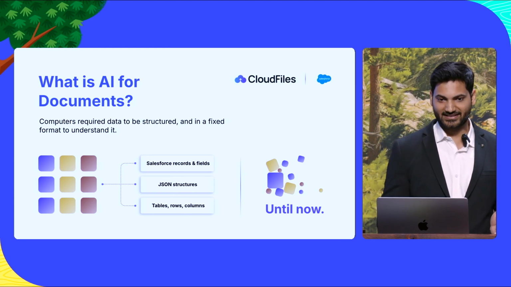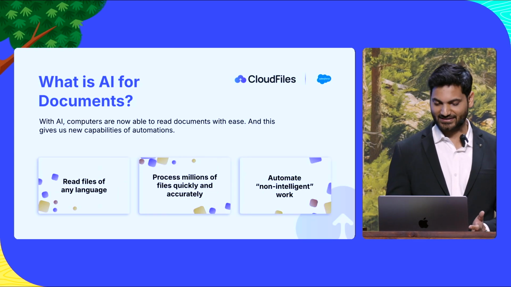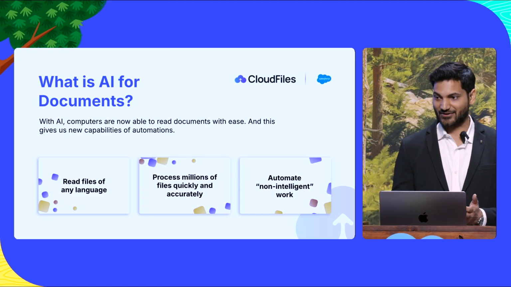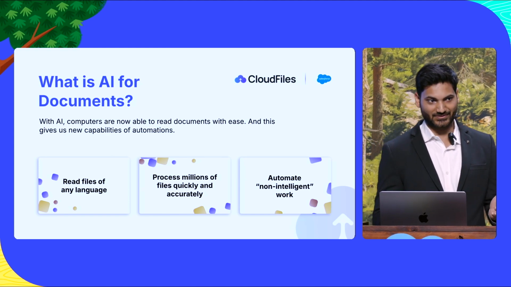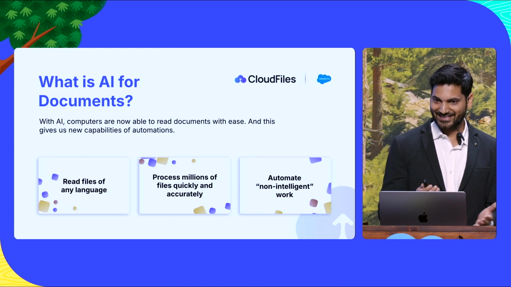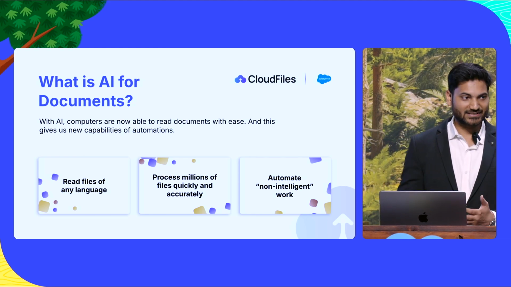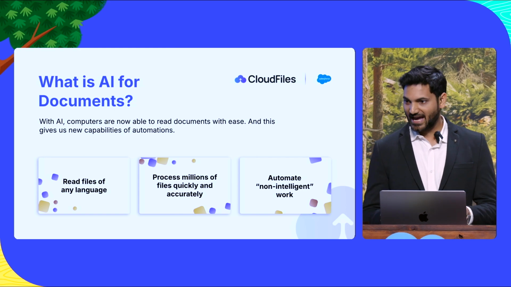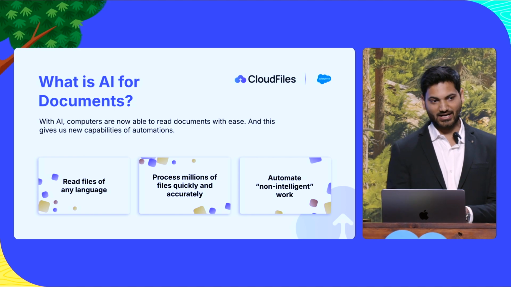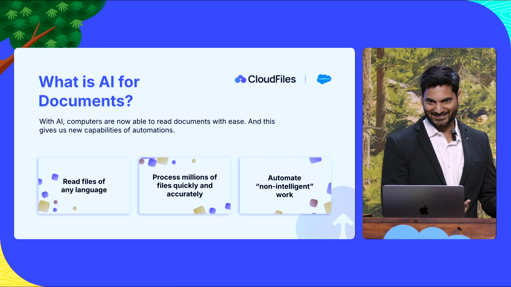Now we have AI, and computers are as good, if not better, at reading and understanding documents as well. And computers are already good at so many other things. They are very fast. They can understand a lot of stuff. They also don't get bored. So now with AI and the computer's power, we can read files of any language. We can process millions of documents in minutes. And using this, we can build a lot of automations. And we can have computers do a lot of non-intelligent work. I say non-intelligent while the term is artificial intelligence.